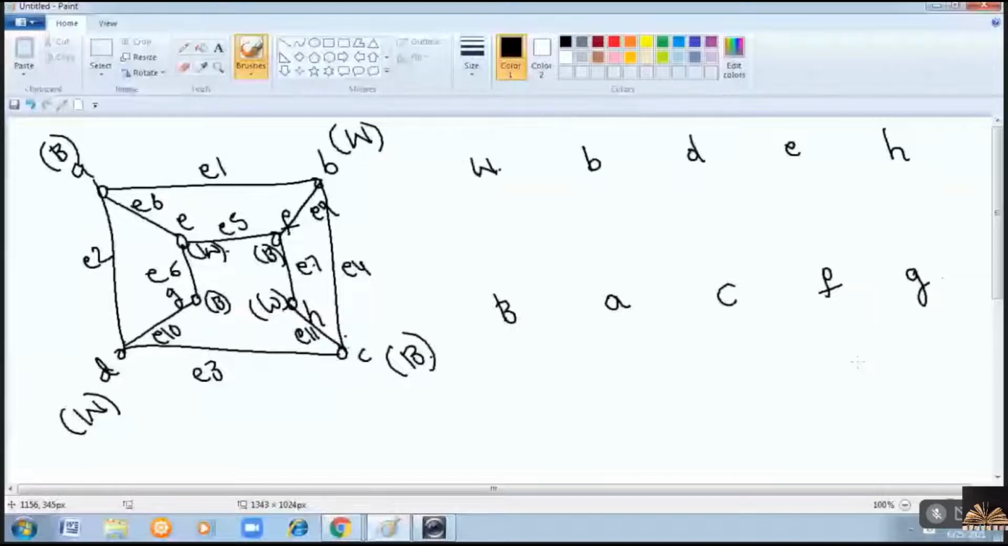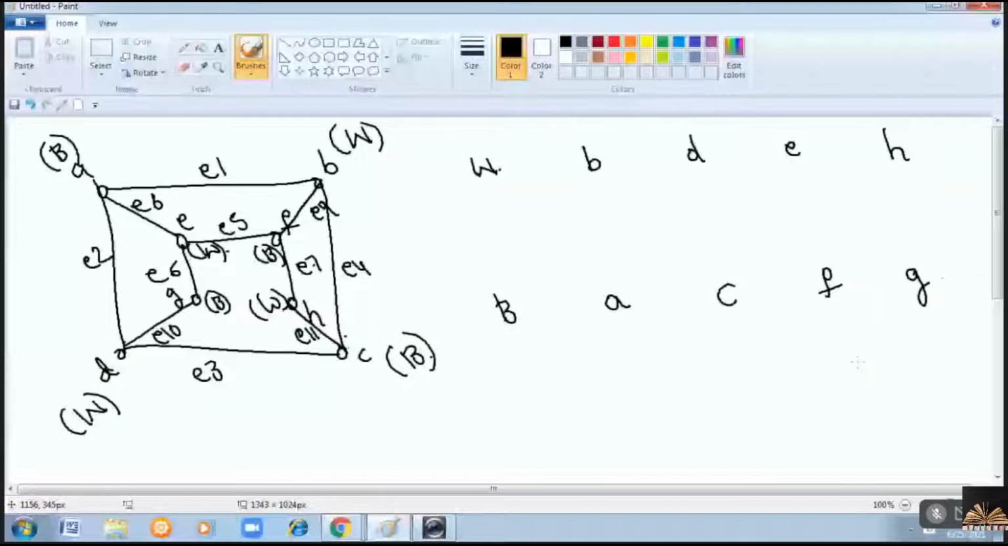Right? So what is the first edge? E1. E1 is between A and B. So this is E1. E2 is between A and D. E3, C and D. E4, D and C. Now when you draw all these edges, we have one endpoint in the first white group, one in the black group.